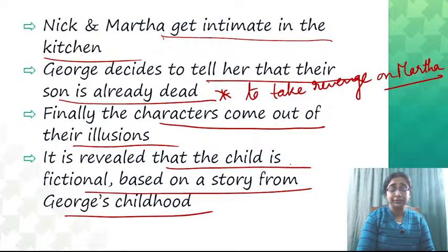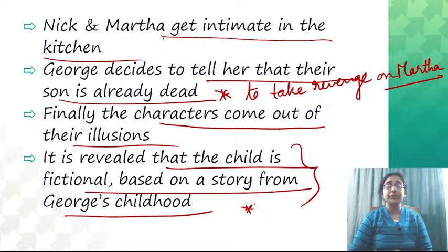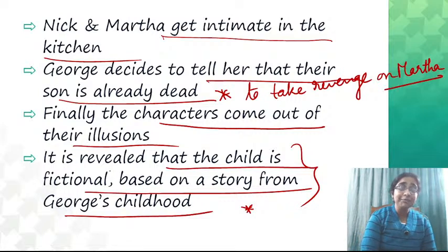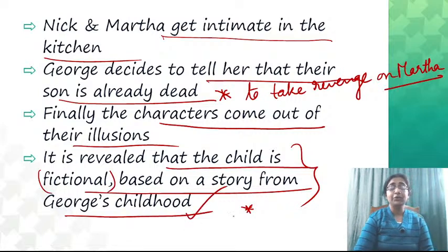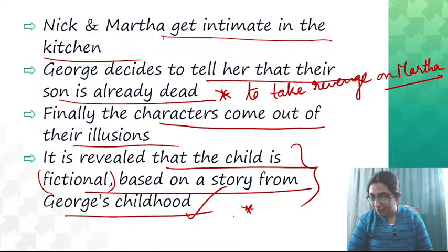So that was actually the question asked in your exam: the character of the imaginary child occurred in which particular text? So that is in Who is Afraid of Virginia Woolf, and the imaginary child is imagined by George and Martha. So the child is fictional, based on the story of George's childhood, and that is how the illusion is broken. So this is about the play Who is Afraid of Virginia Woolf.